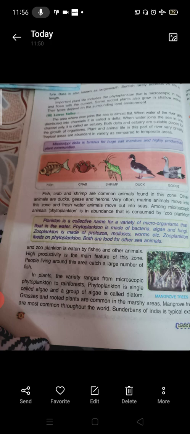Organisms that flourish below the duckweed layer are desmids, that is algae, protozoa, that is microorganisms, and animals like crab, shrimp, snail, lobster, etc. The water is still, so that provides habitat to a lot of organisms, and the green colored blanket which we most of the time see is the algae.